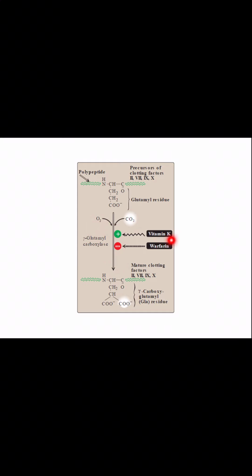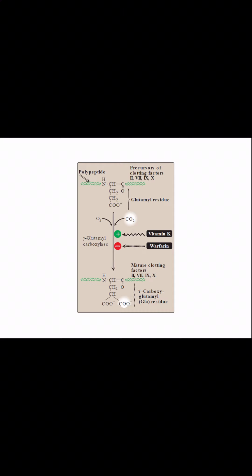help of vitamin K as a coenzyme, is changing this whole precursor to an activated mature clotting factor 2, 7, 9 and 10, and these mature clotting factors' glutamyl residues are actually gamma carboxyglutamyl residues now. So, the whole thing got matured by this carboxylation, and vitamin K is playing a role in the maturation as a coenzyme.